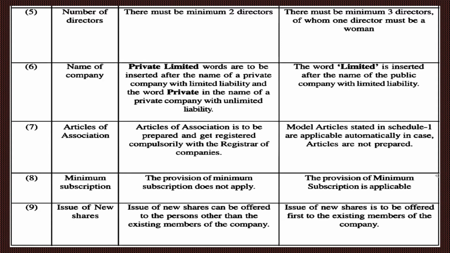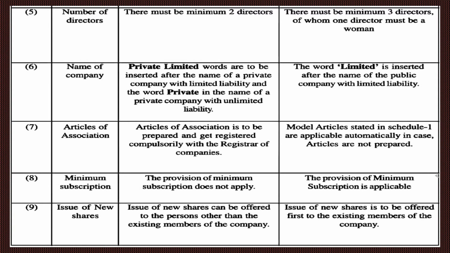Articles of association. In a private company, articles of association are to be prepared and registered compulsorily with the registrar of companies. Only the certificate of incorporation is required to start the business. Model articles stated in Schedule 1 are applicable automatically in case articles are not prepared.